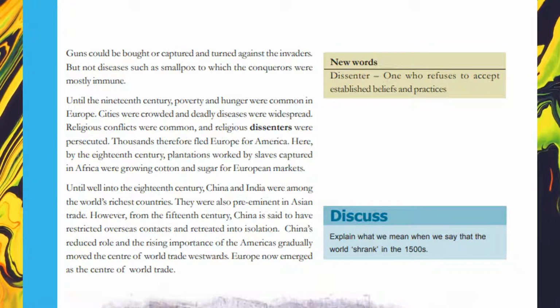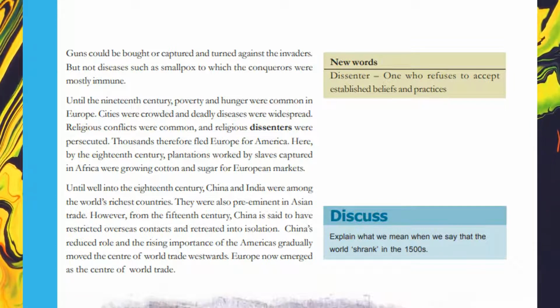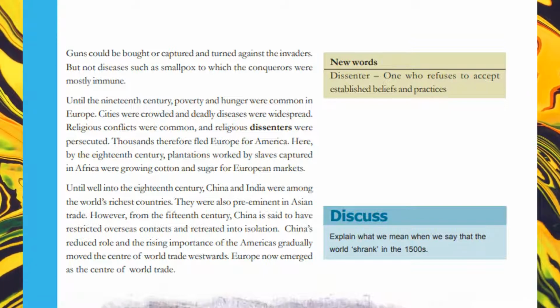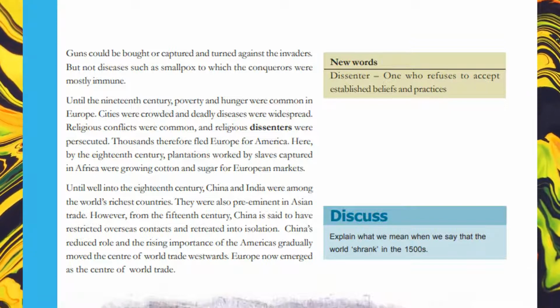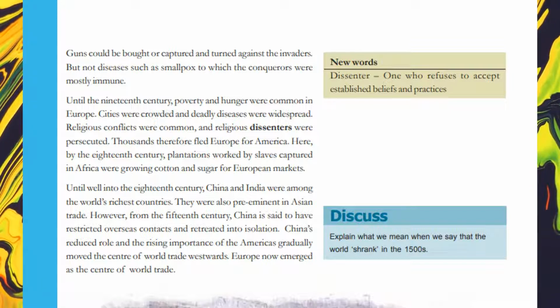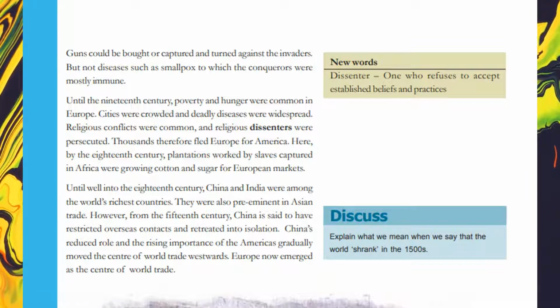Until the 19th century, poverty and hunger were common in Europe. Cities were crowded and deadly diseases were widespread. Religious conflicts were common, and religious dissenters were persecuted. Thousands therefore fled Europe for America. Here, by the 18th century, plantations worked by slaves captured in Africa were growing cotton and sugar for European markets.